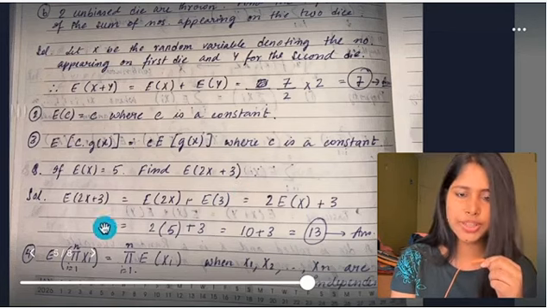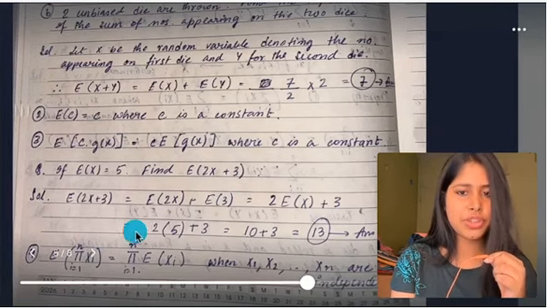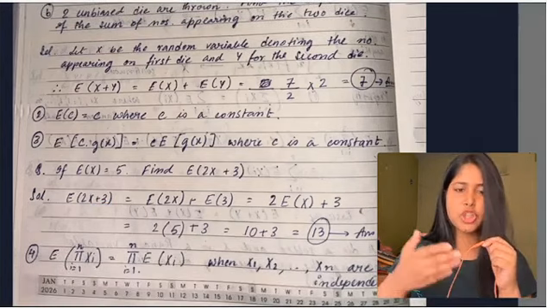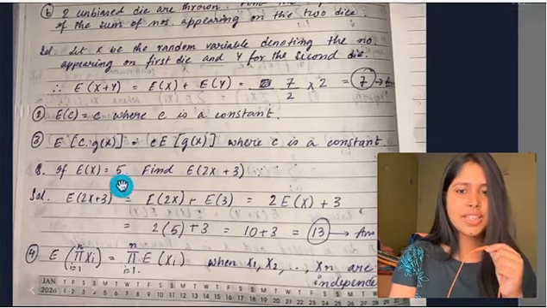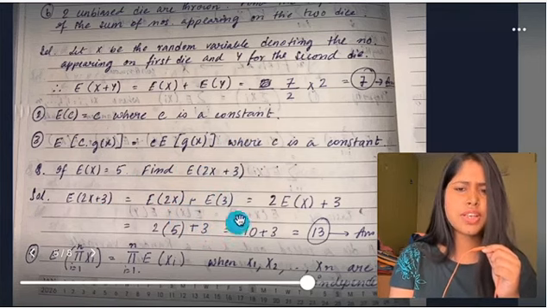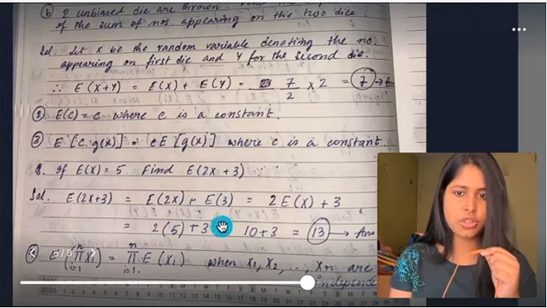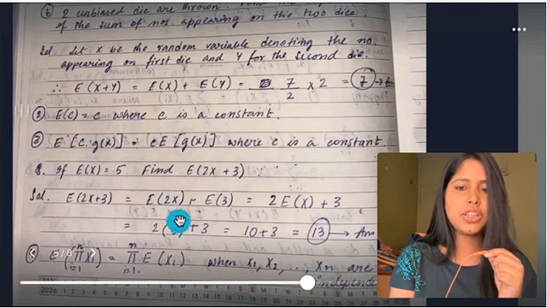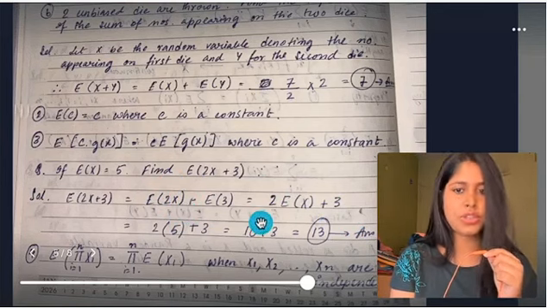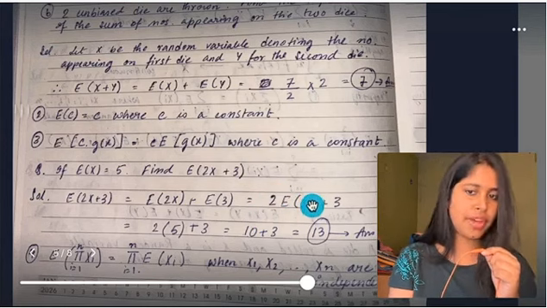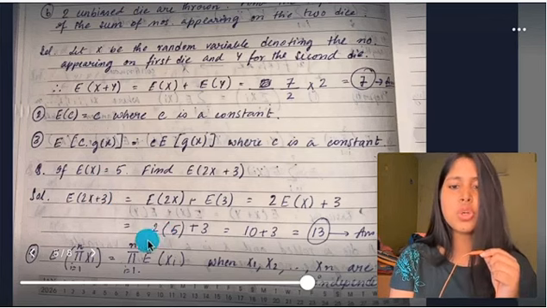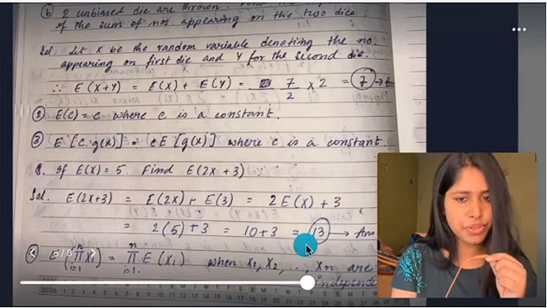How will you find it? Look here. The expectation of 2X plus 3 is equal to, you can break it down, right? Like the expectation of X plus Y is equal to the expectation of X plus the expectation of Y. Just like that, the expectation of 2X plus the expectation of 3. And what was the expectation of a constant? It is the constant. So it is 3. And there is a constant in 2X, right? So you take the constant outside. So 2 into the expectation of X. And you are already given the expectation of X's value, which is 5. So 2 into 5 plus 3, which is equal to 13.